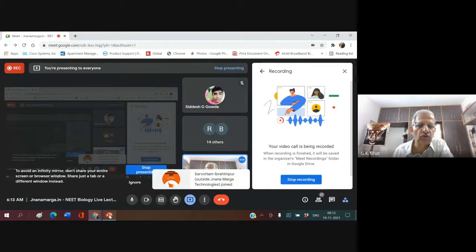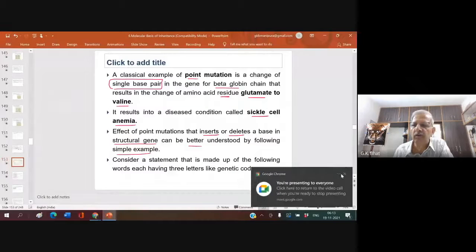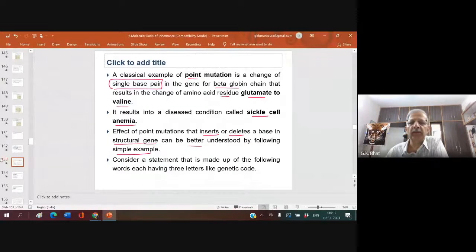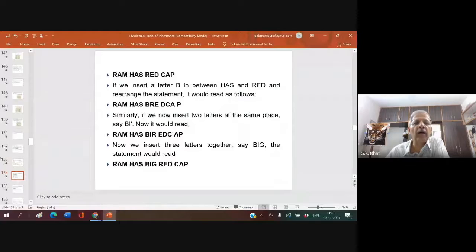Okay, right. So, this effect of point mutation. Consider a statement made of the following words, each having three letters like a genetic code. You must remember, each genetic code or codon is three lettered. Now let us see. You have: Ram has a red cap. Meaningful, you can understand. Ram has a red cap.